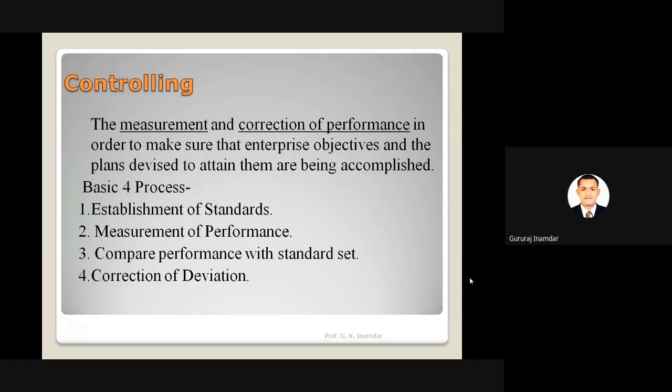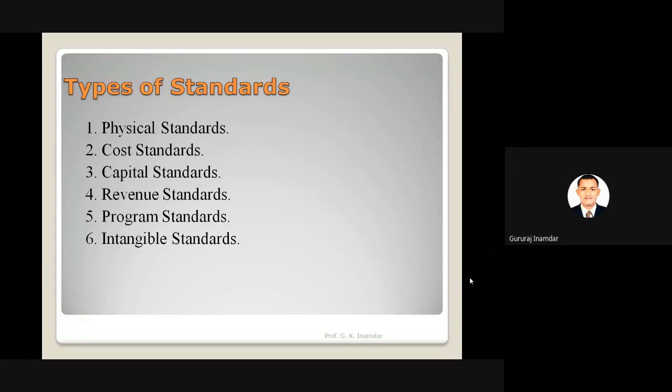Next, types of standard: physical standard, cost standard, capital standard, revenue standard, program standard, and intangible standard. Physical is nothing but length, weight, height, whatever physical properties are there. Cost standard is nothing but the currency we are using. India uses rupees, America and western countries use dollars. According to the cost standard, those standards are also okay.